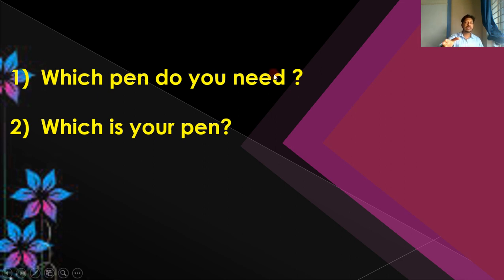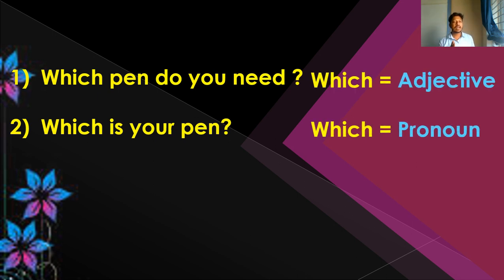I'm very sorry if I told you the first one is pronoun. The first one is which pen, because pen is a noun and which modifies the pen, so it is an adjective. And the second sentence, which is a pronoun, because immediately after which there is a verb. So here is the answer. First is adjective and second is pronoun.